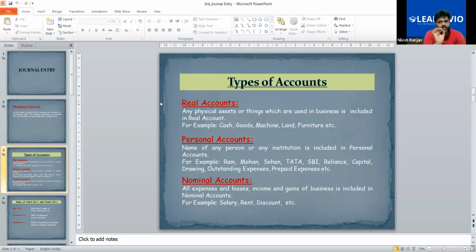I am giving you one business. This is a business of electrical equipment like bulb, fan, wire, and many more things. Now you have to tell me three assets, three real accounts that can be used in this business. Three real accounts, one by one. First, Farheen, tell me.